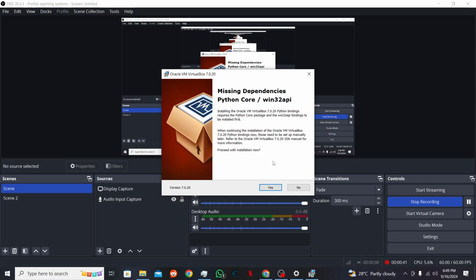These are the dependencies that are missing, such as Python core slash Win32 API, which we need to install first before the installation is continued.